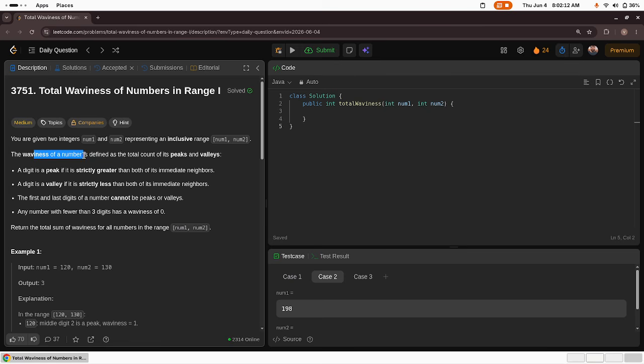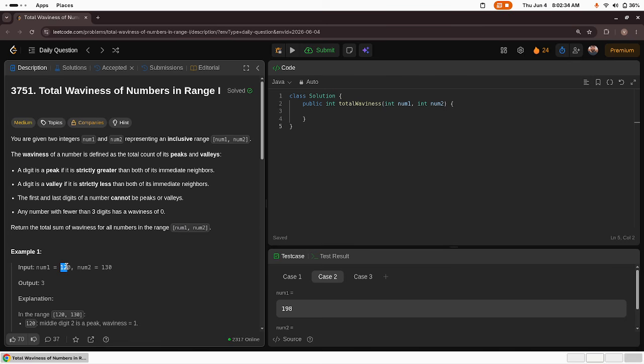The waviness of a number is defined as the total count of its peaks and valleys. Now, let's take a number. How are we going to define its waviness? Its waviness is the total count of its peaks and valleys. Now, what is a peak? A digit is a peak if it is strictly greater than both of its immediate neighbors.